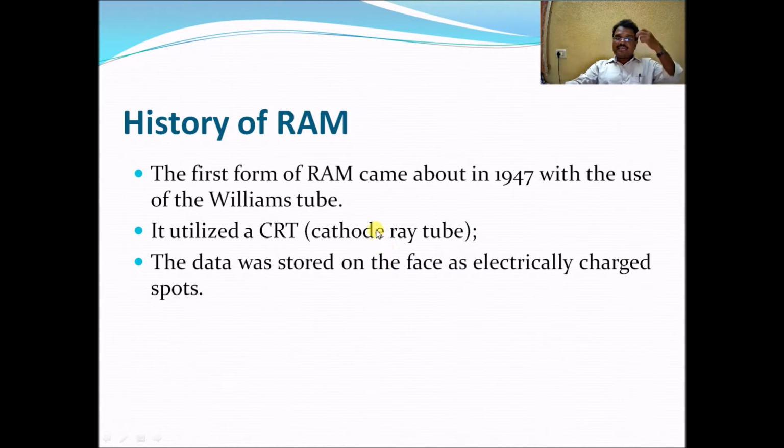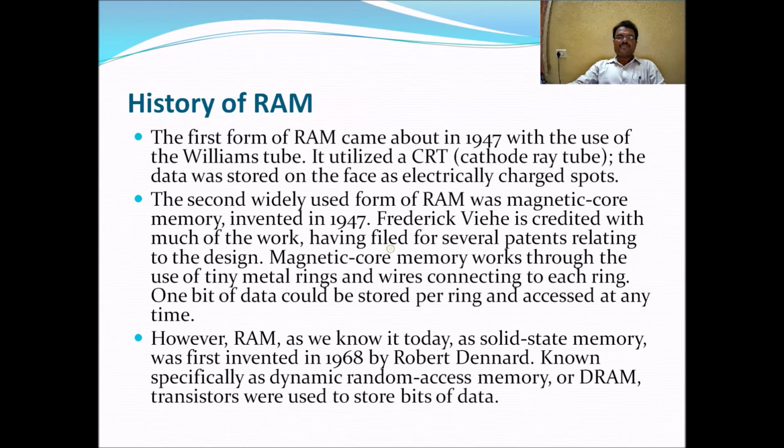So what was the history of RAM? The first form of RAM came about in 1947 with the use of the Williams tube. It utilized a CRT, cathode ray tube. The data was stored on the face as electrically charged spots.